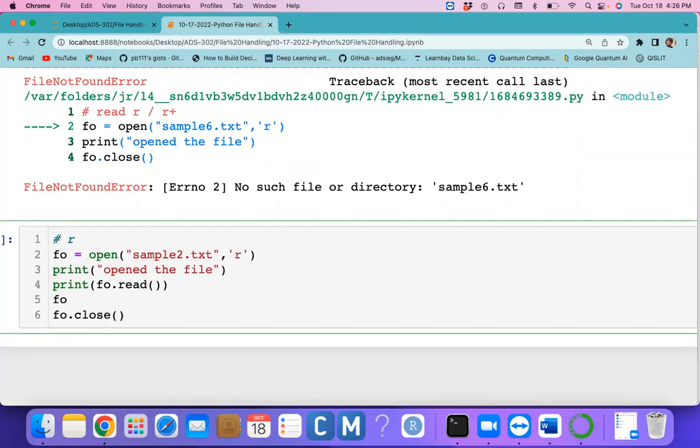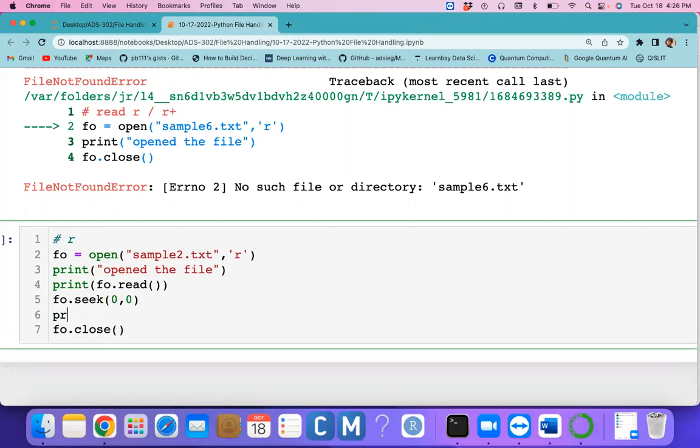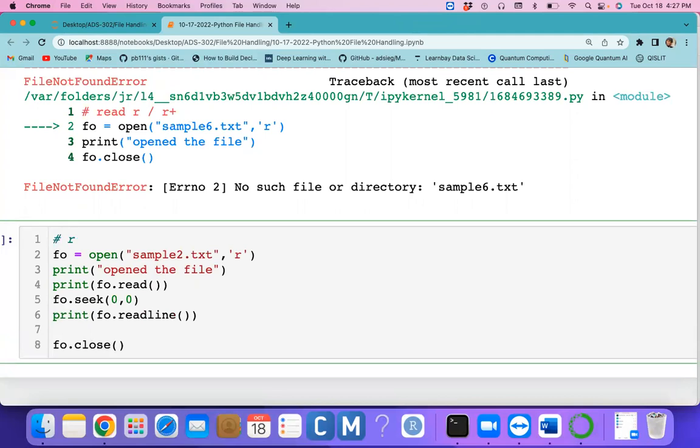After you read the data, the cursor is at the end of the file. Now I can set the position to 0 0. I use only one readline method. If I use only readline, only one line is read. If I use one more readline, it reads only the next one line.